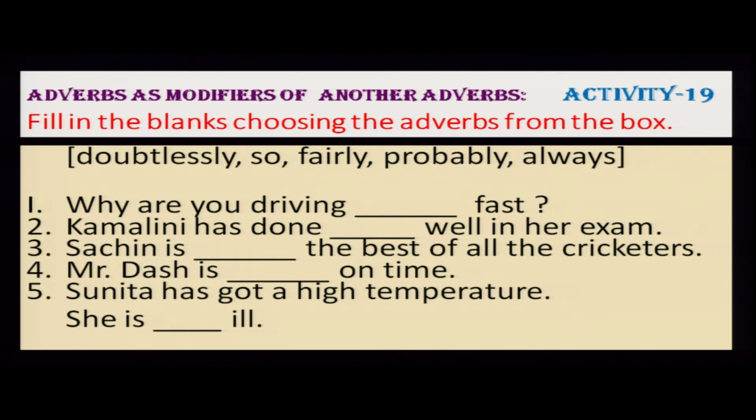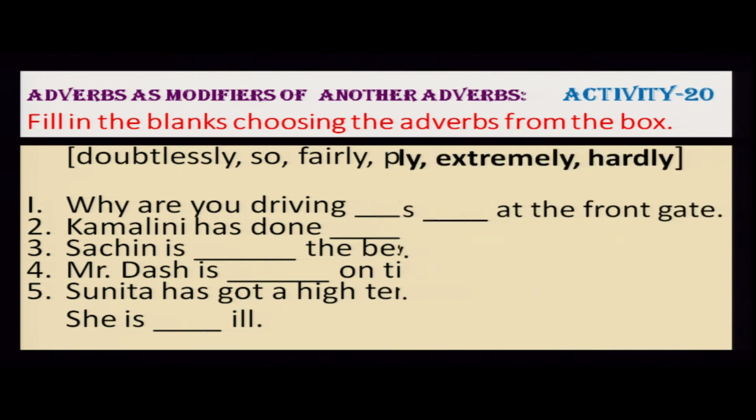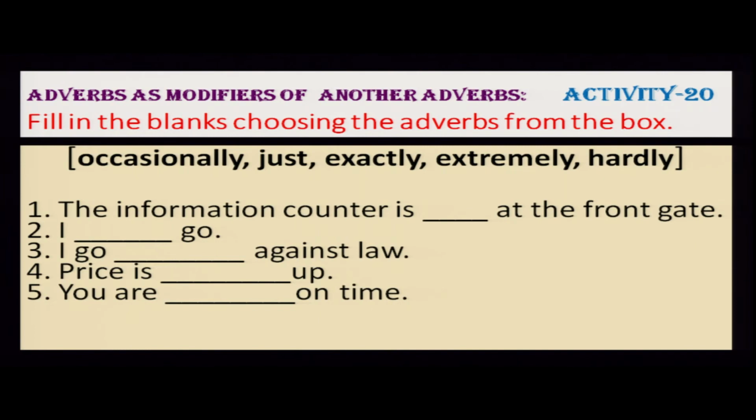So my dear students, now you know how to use these adverbs. Let's go to the next activity, activity number 20. Fill in the blanks choosing the adverbs from the box. Occasionally, just, exactly, extremely, hardly. The information counter is dash at the front gate, is exactly at the front gate. I dash go, I occasionally go.